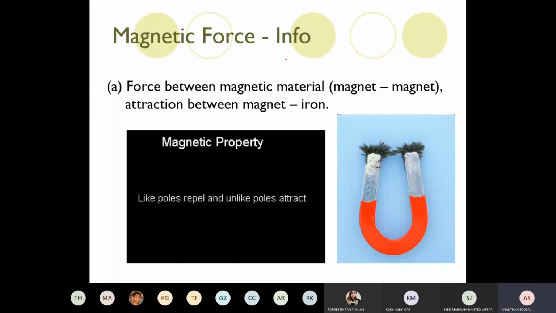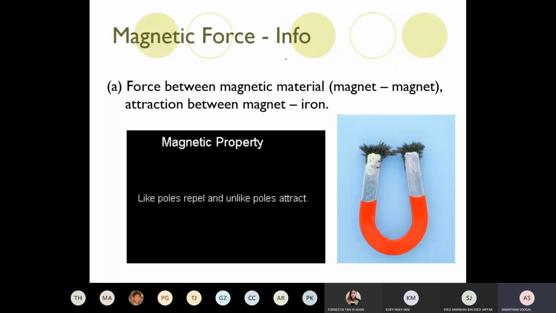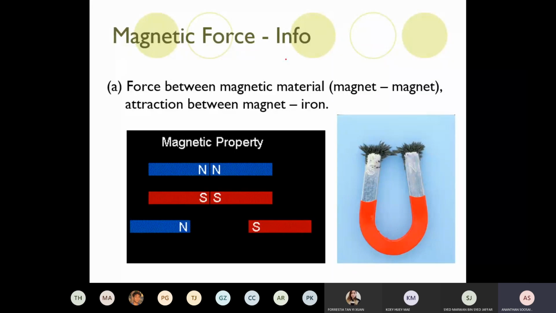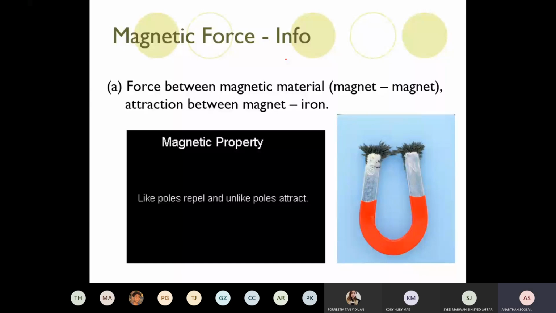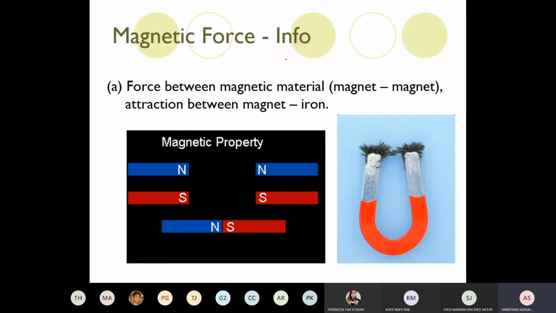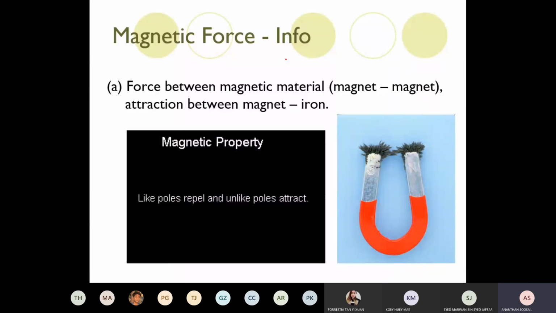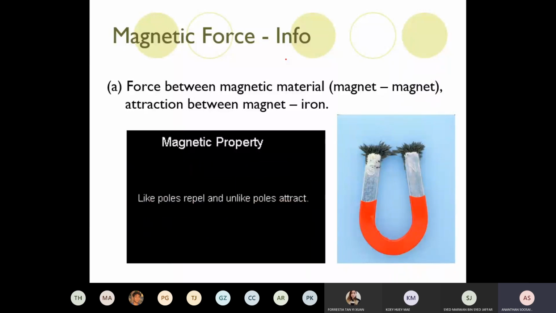What is the most sophisticated scanning machine nowadays in hospital? MRI. MRI, magnetic resonance imaging, works based on magnetic field. If no magnetic field, no MRI. MRI is one of the best scanning machines we have compared to ultrasound, X-ray, and CT scan. It gives very clear images.